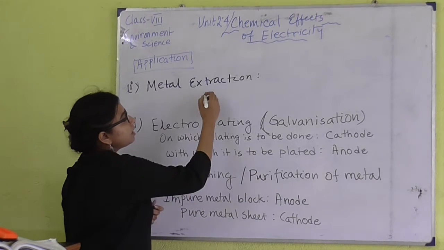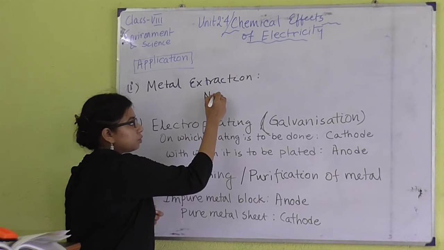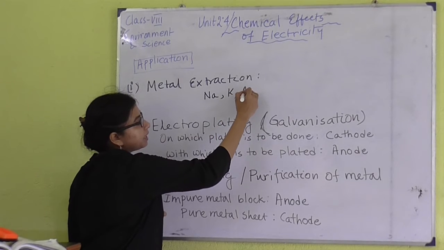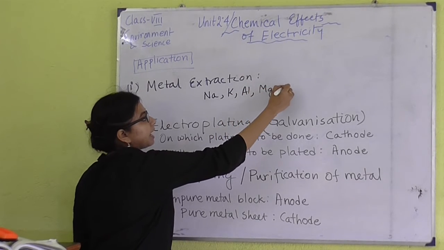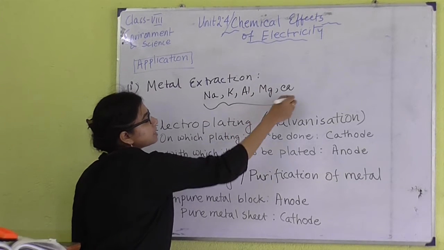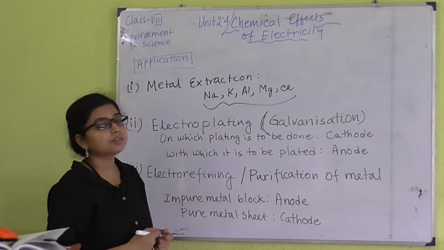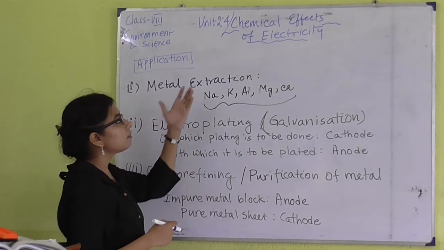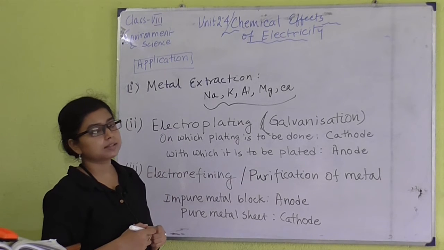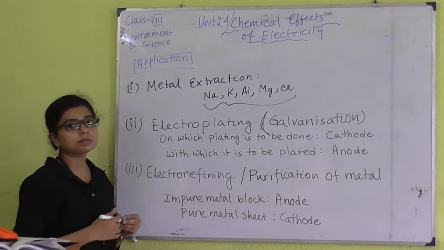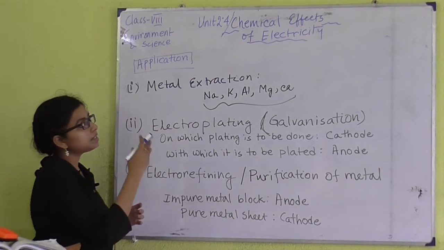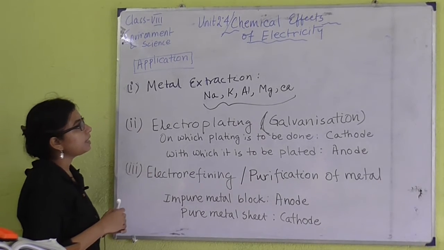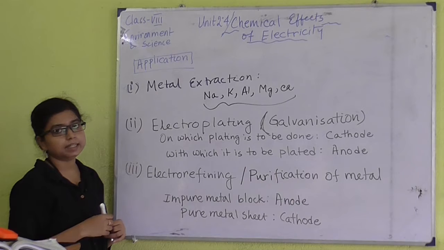Generally metals like sodium, potassium, aluminium, magnesium and calcium are very reactive in nature, and we can extract these metals by applying the process of electrolysis. So for industrial metal extraction, this process is very helpful. Next we have the next application, that is electroplating.